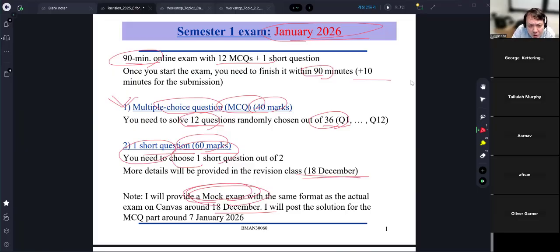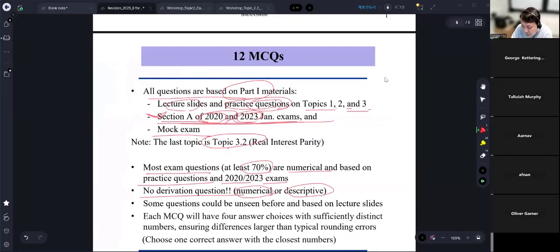And you may worry about what the exam format will be. I'm going to provide a mock exam with the same format as the actual exam on Canvas around December 18th. I recommend you exercise taking this mock exam several times to familiarize yourself with the exam format. And I'm trying to explain what to expect from the 12 MCQ questions. I just explained, all MCQ questions are based on part 1 material, which means topics 1 to 3. The last one is topic 3.2. I'm going to talk about this on Thursday.